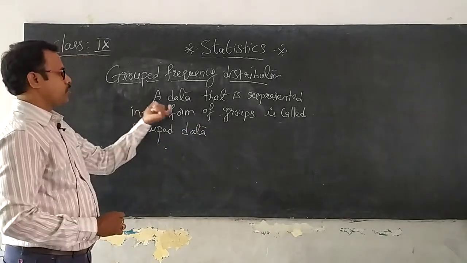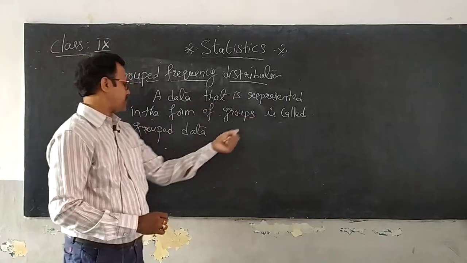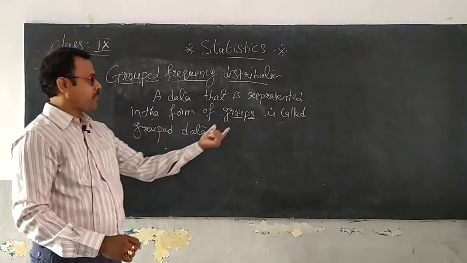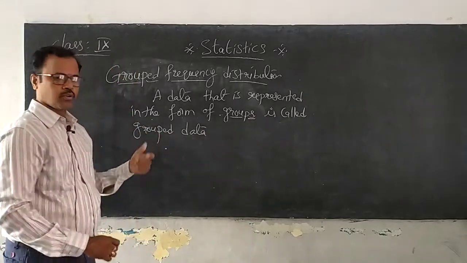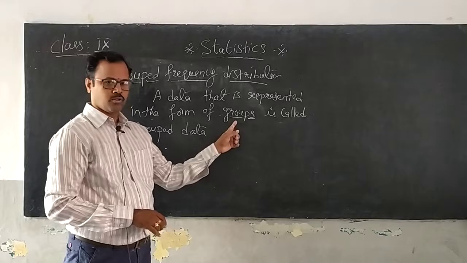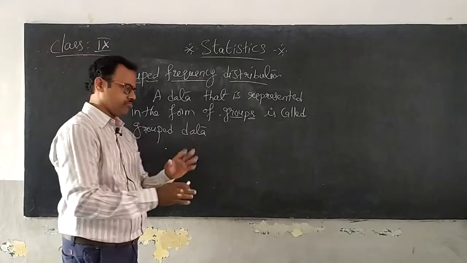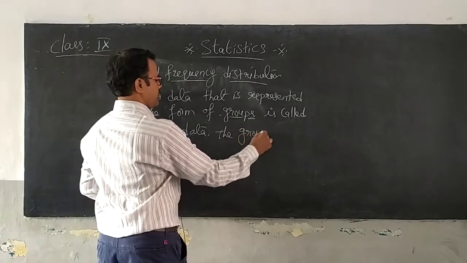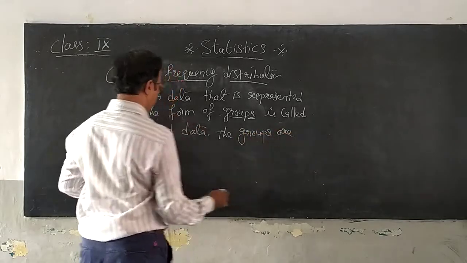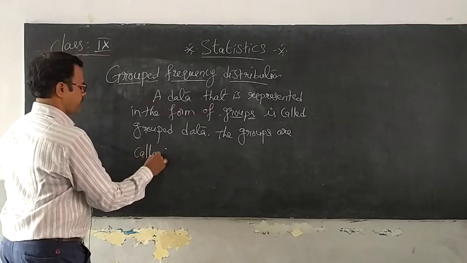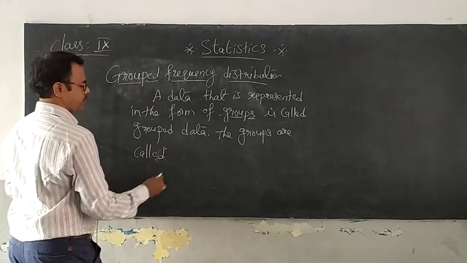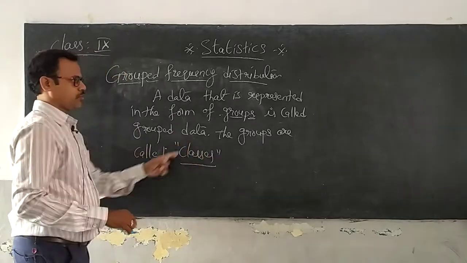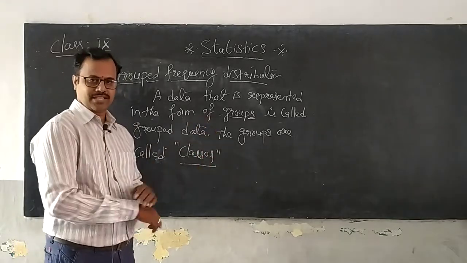This is called as grouped data. The data that is represented in the form of groups is called grouped data. And do the groups have the same name as groups? No. The groups are called classes. The groups are called as classes.